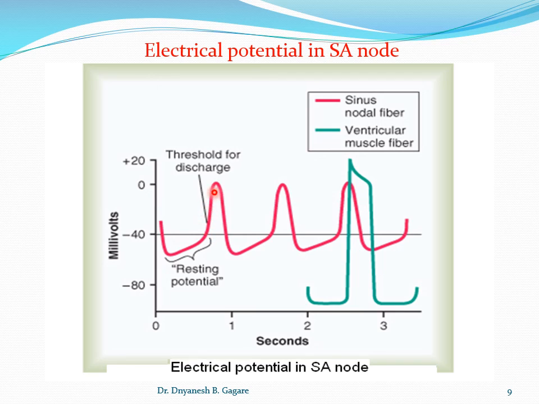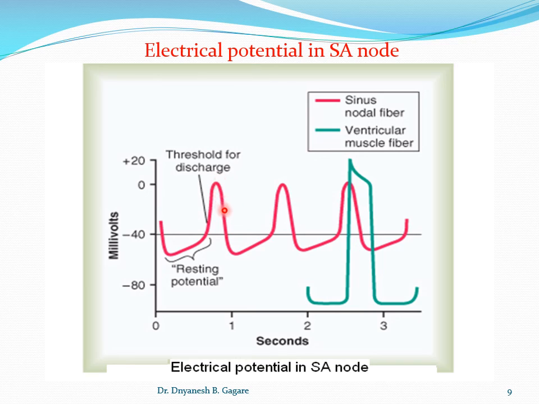This phase is called the depolarization, and due to the entry of these positively charged ions, the potential inside the fiber increases up to zero. Once it reaches zero or around zero, because these are voltage gated channels, the slow calcium sodium channels get closed and potassium channels get open.